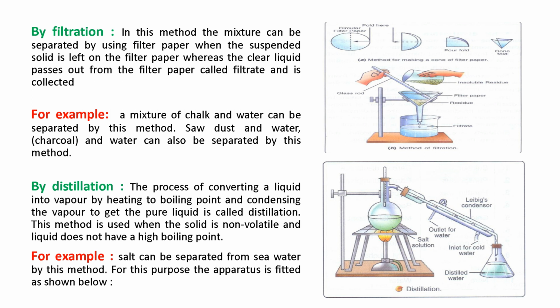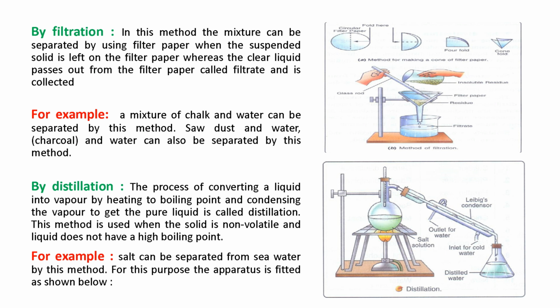The next method is distillation. So what is distillation? The process of converting a liquid into vapor by heating it to its boiling point and condensing the vapor to get the pure liquid is called distillation. So we heat the liquid up to its boiling point and then condense the vapor and get the liquid. This method is used when the solid is non-volatile and the liquid does not have a high boiling point. So these two conditions are necessary.